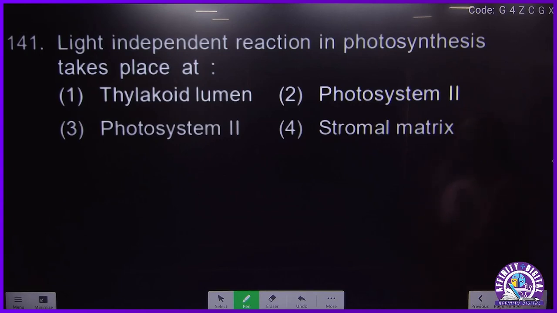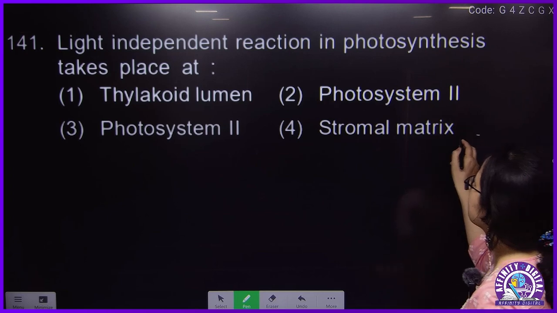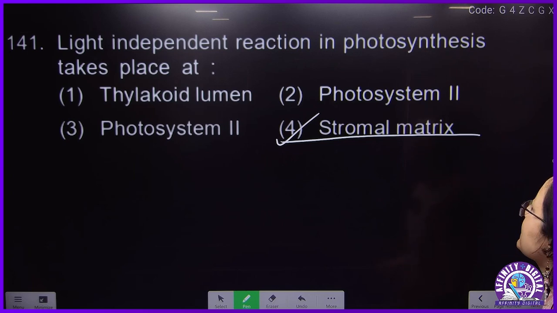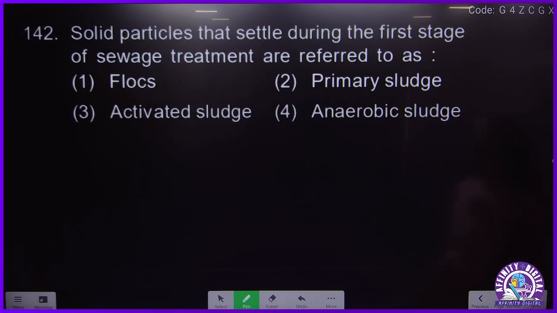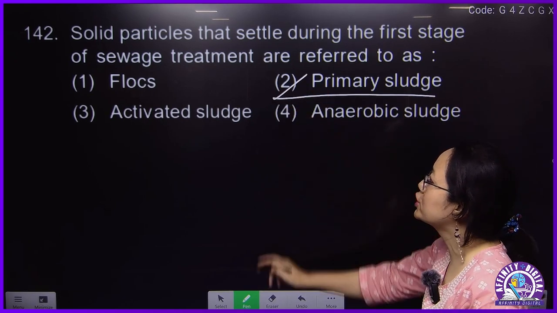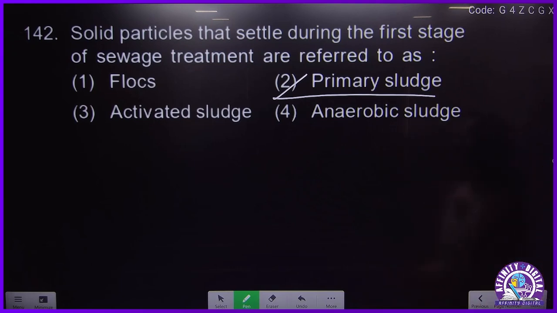Light independent reaction in photosynthesis takes place at the stromal matrix. Light independent means dark reaction. Where does dark reaction occur? Stromal matrix. Solid particles that settle during the first stage of sewage treatment are referred to as primary sludge. Sewage treatment is microbes in welfare.